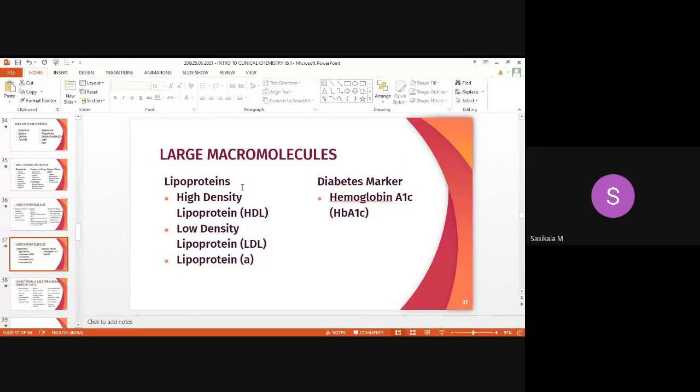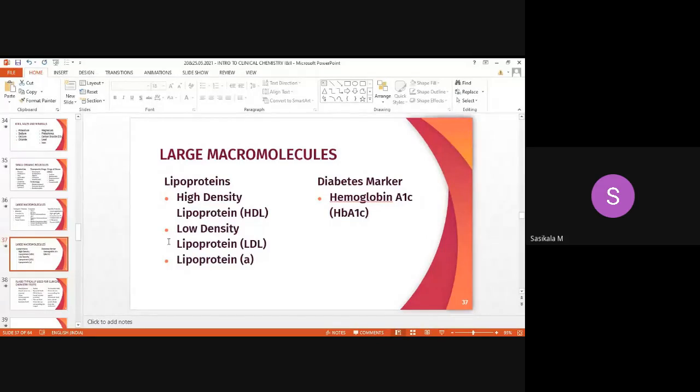We have seen under lipid metabolism that lipoproteins are synthesized from acetyl-CoA, right? That is the precursor. So what are lipoproteins? High density lipoproteins, low density, and from cholesterol. We have seen different types of cholesterol. High density is good cholesterol, low density lipoprotein is bad cholesterol. You must know these 2 lipoproteins well.